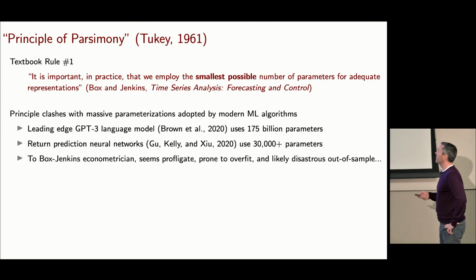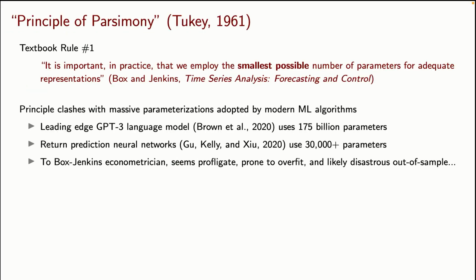This model has 175 billion parameters in it. And there's now a GPT-4 that's developed, not released yet, that has 1 trillion parameters in it. I've been working on big models for asset pricing. Even my big models are puny by these standards: we're talking about 30,000 parameters in an asset pricing model.